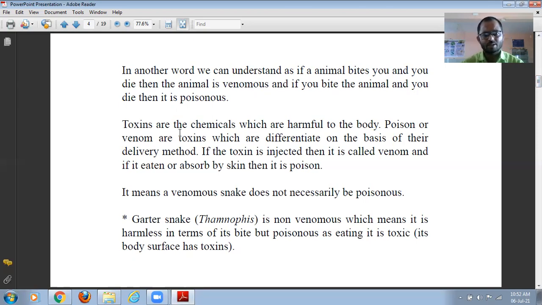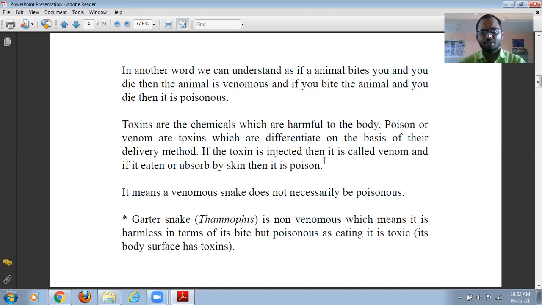Now toxins are chemicals which are harmful to the body. Obviously, toxins are chemicals which harm the body in any way. And poison or venom, this is different. Poison and venom are toxins which are differentiated on the basis of their delivery method. So the delivery method is very important, when a particular venom is injected into the body. And the concentration of that venom is also very important, so how much concentration is needed to kill a particular animal.